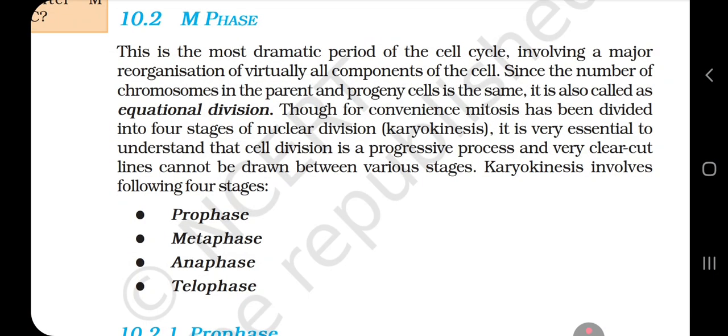10.2 M phase. This is the most dramatic period of the cell cycle, involving a major reorganization of virtually all components of the cell.